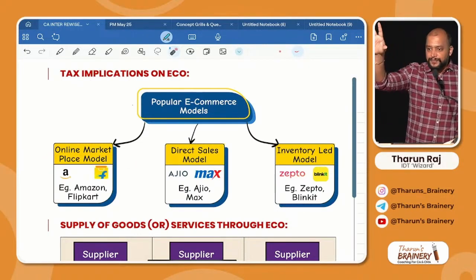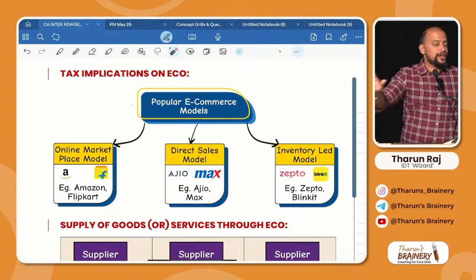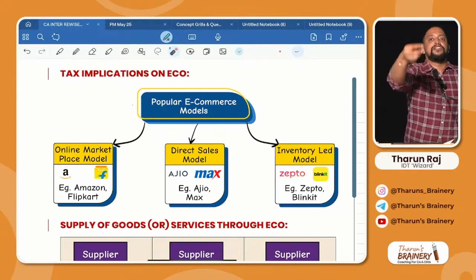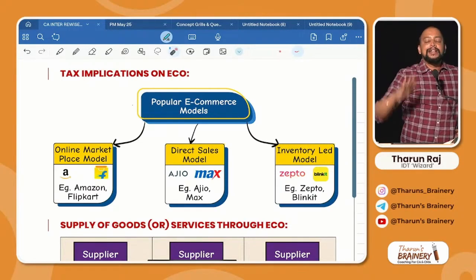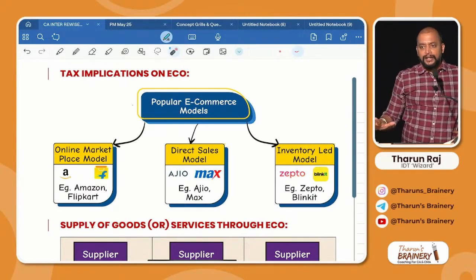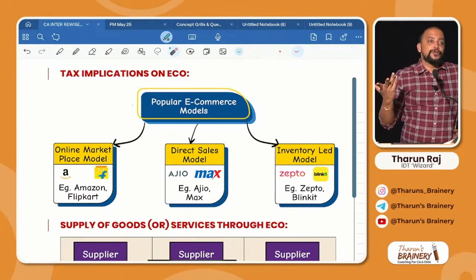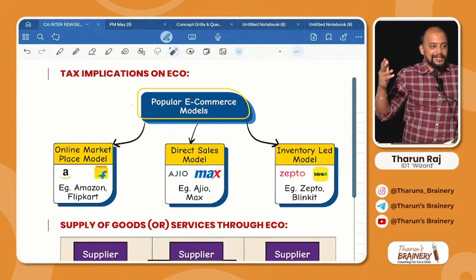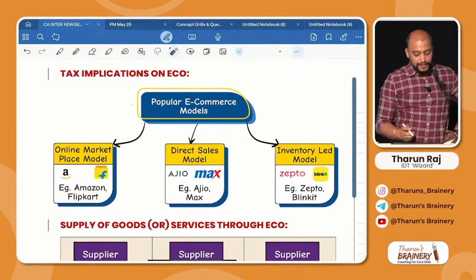Product will be listed, inventory not maintained. Whenever they get an order, they will inform the supplier and the supplier has to deliver the product to the e-commerce operator. This is online marketplace model, and it is a very simple model for the e-commerce operator because they don't have to maintain any warehouse, inventory, etc. Okay, that is this. Amazon, Flipkart will do this.